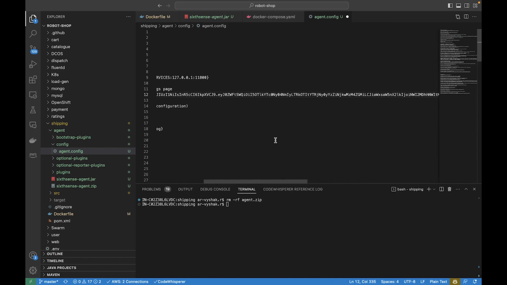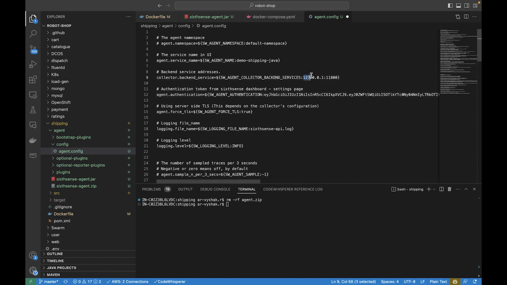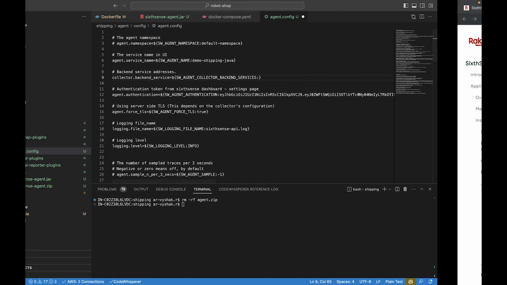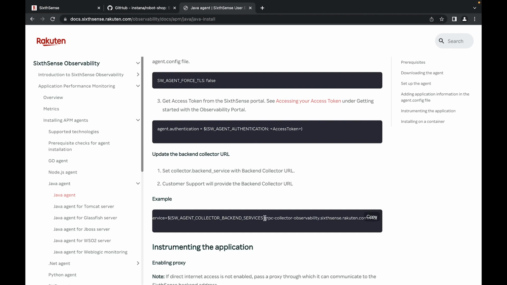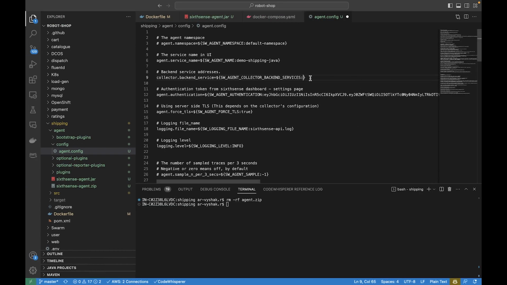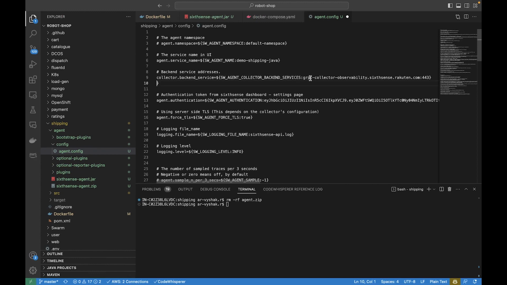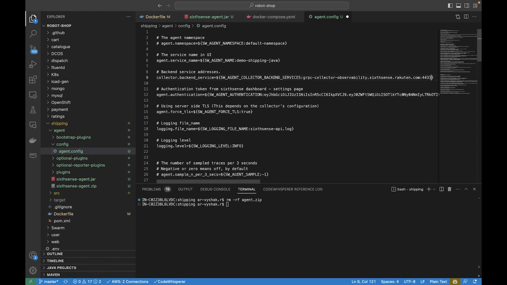Yeah, that's the token I've pasted, and here I'm going to be changing the collector URL. I think we can use the one in the documentation itself. Alright, I'm going to save this, and all 3 steps have been done.